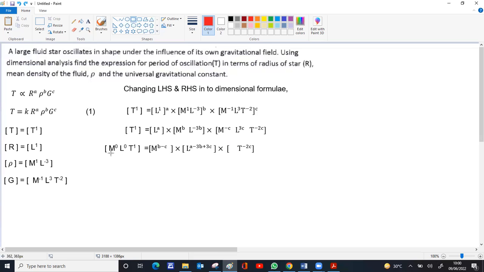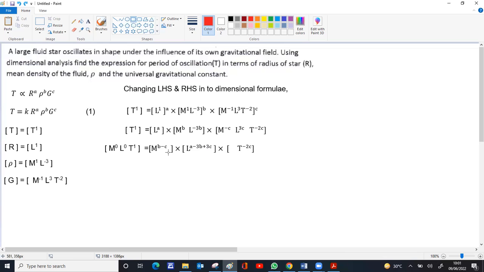Now you can equate common base exponents. So M raised to 0, M raised to B minus C. So B minus C is supposed to be 0. L raised to 0, L raised to A minus 3B plus 3C. So A minus 3B plus 3C has to be equal to 0. Then T raised to 1, T raised to minus 2C. So minus 2C has to be equal to 1. So better we equate the last one. We solve C from that.